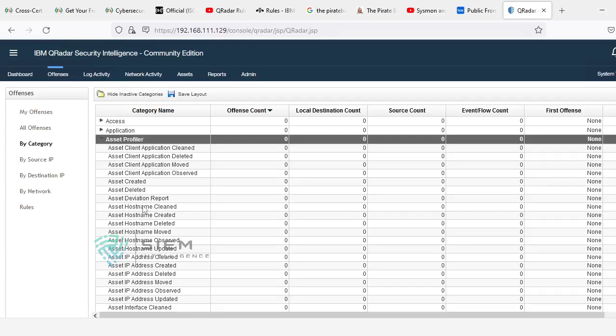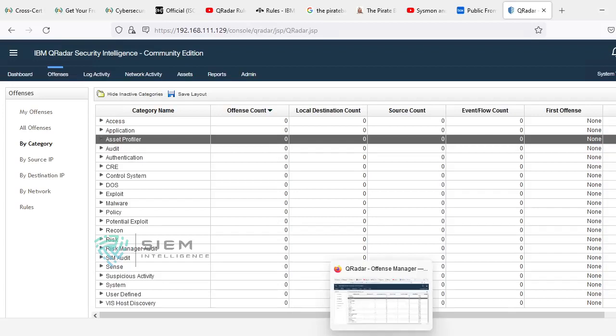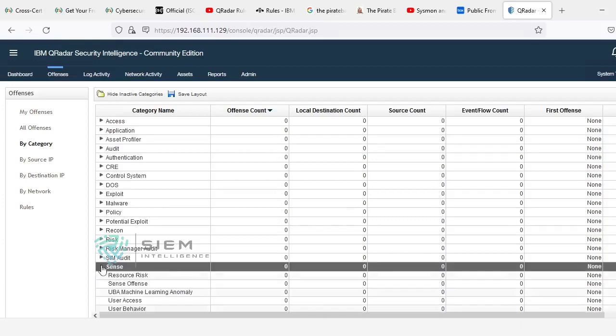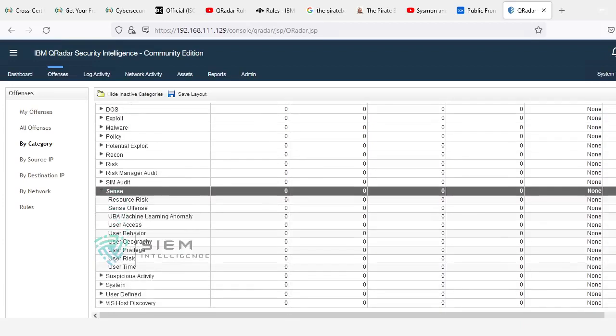For example, asset profiler: it should be something like access stored, deleted, moved, observed, cleaned. You see, this is IP address removed, IP address cleaned. So like that, if you type something, at least for each and every one of the 20 categories, you should select for every offense, I need 10. See, there's a sense to it. Then you type what all these things are. You keep notes on it. Type this. Someone wants to join, I think.